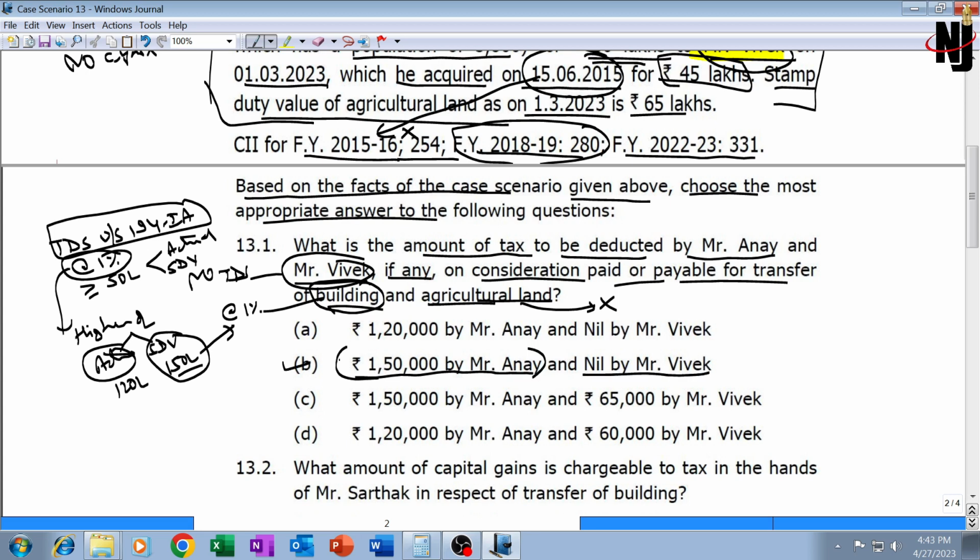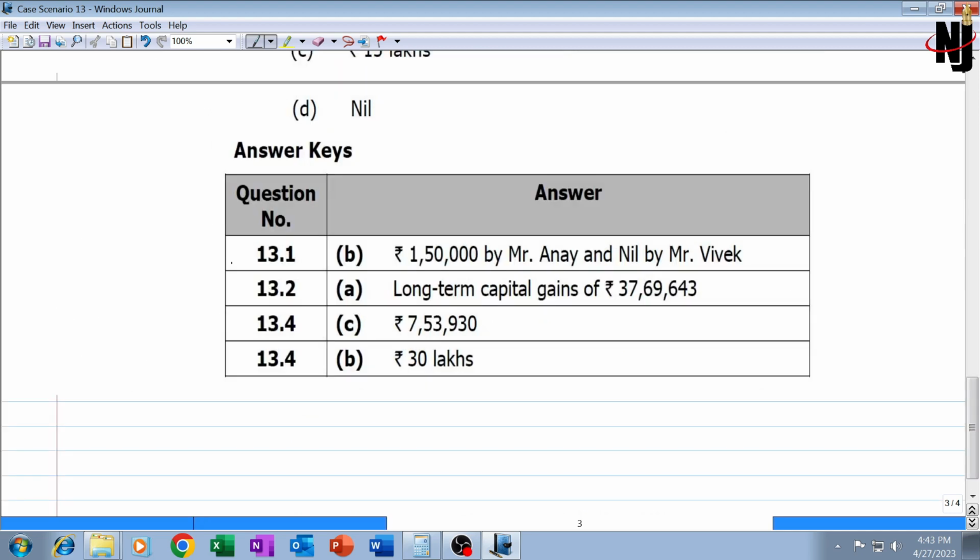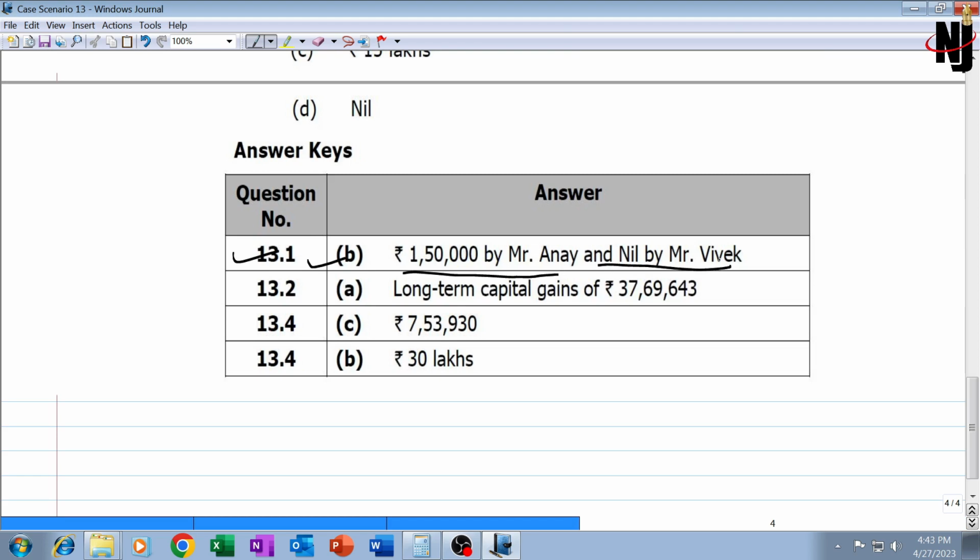B seems to be the correct answer. Other answers are wrong. This one says 1,50,000 by Anay, that is 1% of 1 crore 50 lakh, and 65,000 by Vivek. This is a wrong answer. Our answer is B. Let's check what's Institute's answer. Institute's answer for 13.1 is B, 1,50,000 by Anay and nil by Vivek.